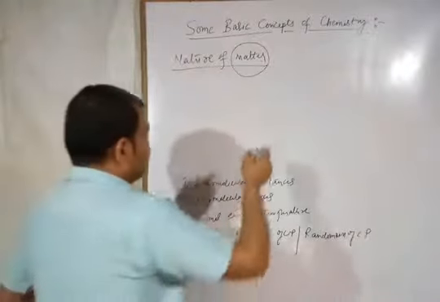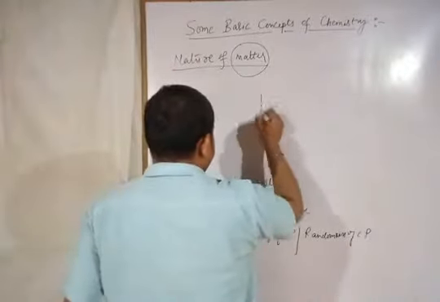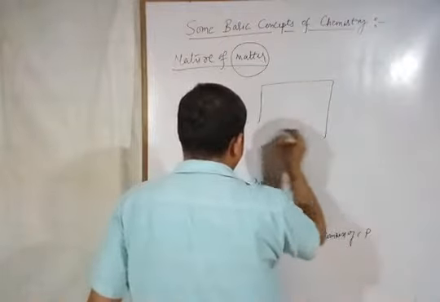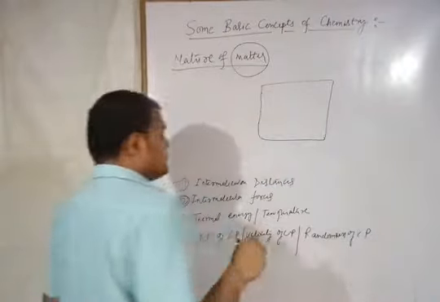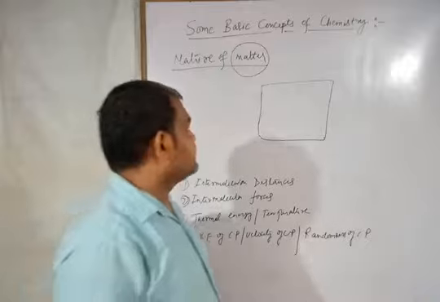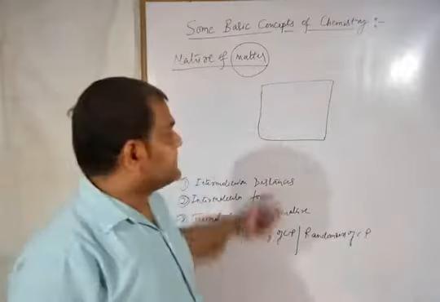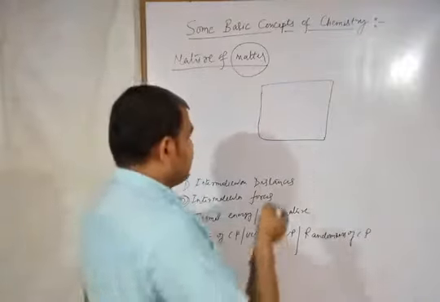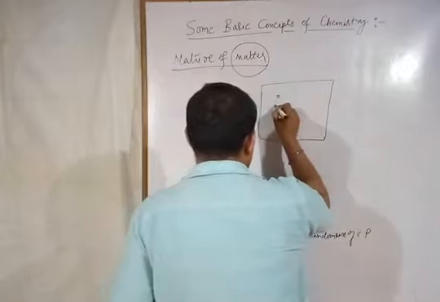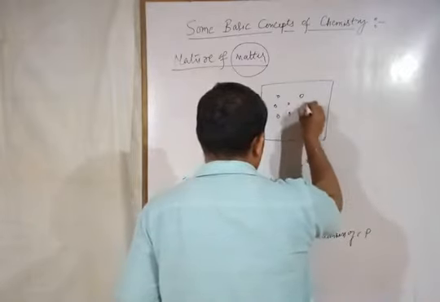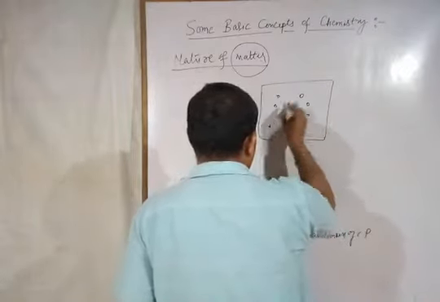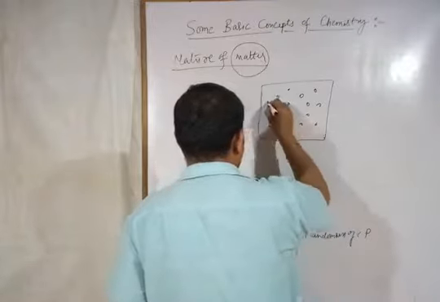Suppose I am considering any matter which is occupying a space and having volume also. You can say it is a solid. And suppose these are the constituent particles by which it is made up of. Alright, these are the particles by which matter is made up of.